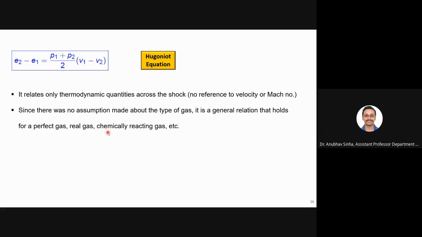In combustion, we talk about detonation, when the combustion wave is moving at supersonic speeds. For that, we have Hugoniot curves. I'll show you one example moving forward. So what we are stating here is that this is a generalized equation which is useful for any type of gas.